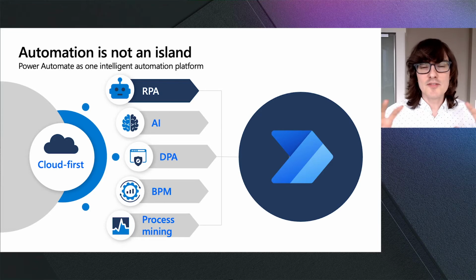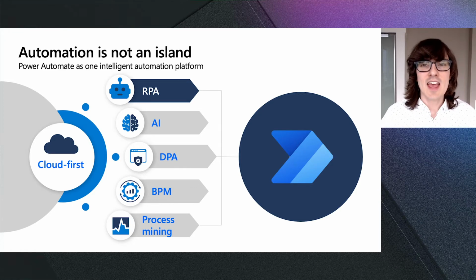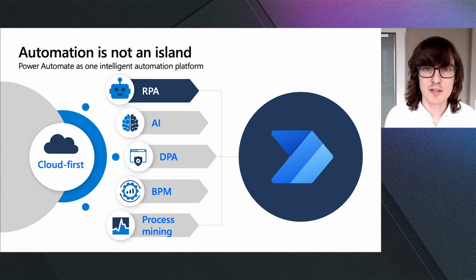Now let's think about the different pieces of Power Automate. Power Automate is not just automation on an island. It's in fact an interconnection of many different technologies. There's RPA, which is robotic process automation that you've probably heard a lot about recently. And what RPA allows you to do is to automate any modern or legacy application. There's, of course, artificial intelligence, which also has a ton of hype. And with artificial intelligence, you can get access to data that would have been impossible to access previously.